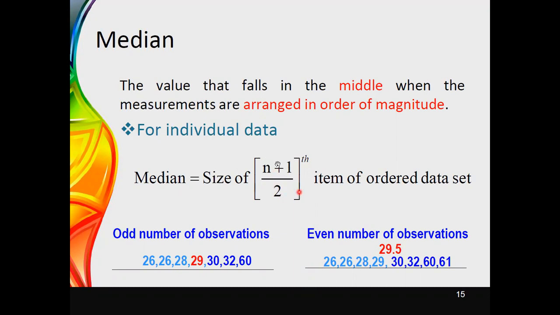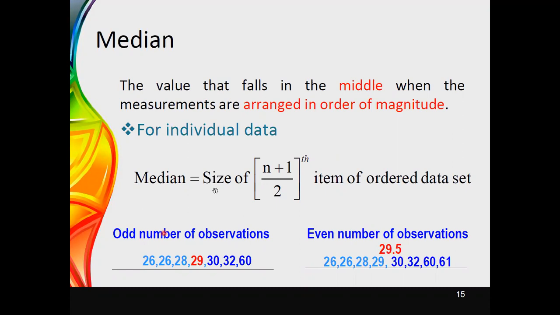Using this equation, you can identify the position of the median, and then you have to obtain the magnitude of the value at this position. Therefore, you can use the equation just to identify the position of the median only. Then after identifying the position, you need to obtain the size of the value at the obtained position.